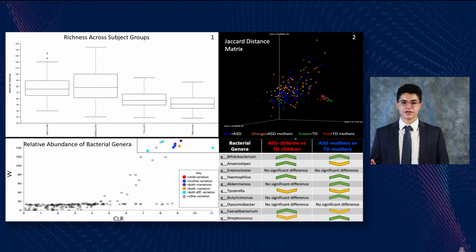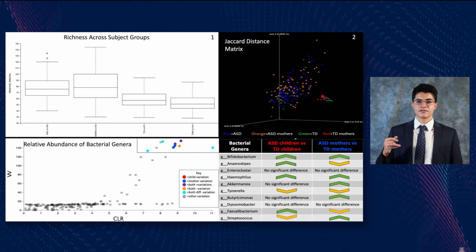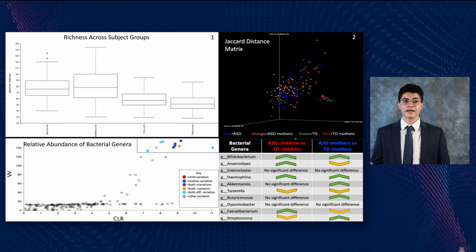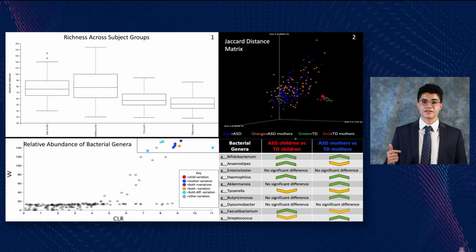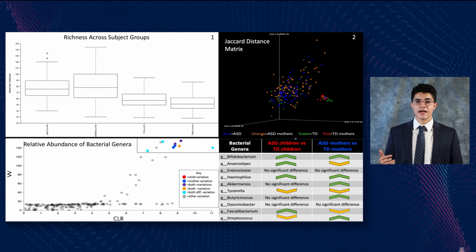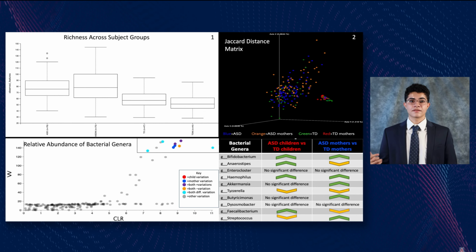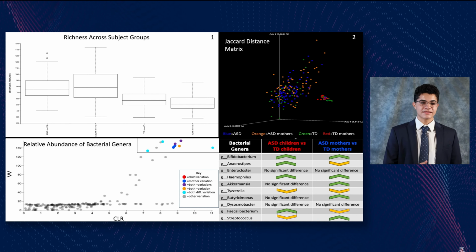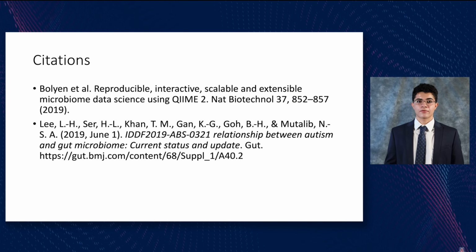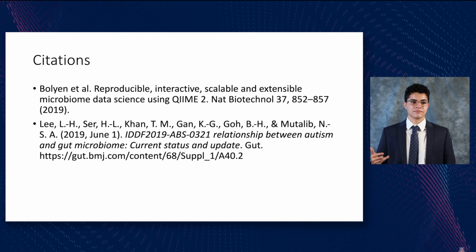We found 3 specific genera of note in that analysis, this being the genera Bifidobacterium and the genus Haemophilus, which are both significantly higher in ASD children and ASD mothers, and the genus Turicibacter, which is significantly lower in ASD children and ASD mothers. Overall, these analyses indicate that there's significant difference in the microbiome in the ASD experimental group compared to the TD control group, which may be a point for further research to help further understand how autism spectrum disorder occurs.